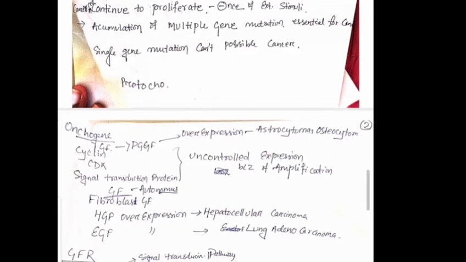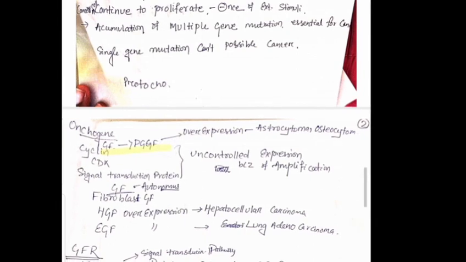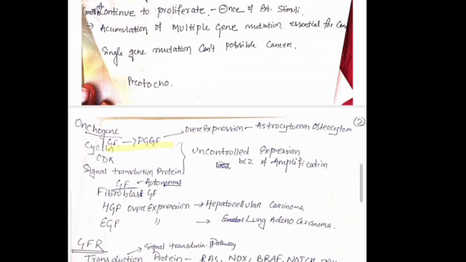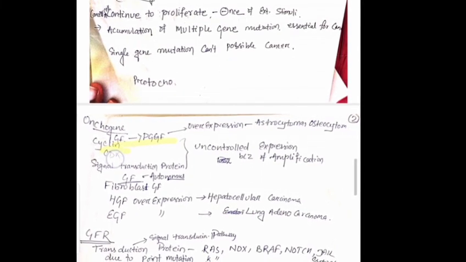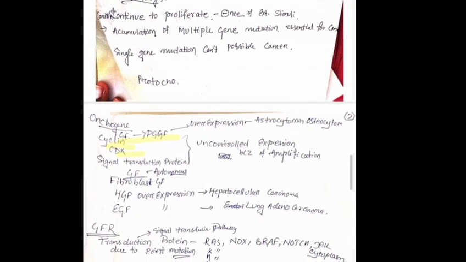Now we discuss examples of growth factors. Examples of growth factors are PDGF, platelet-derived growth factor, cyclin and CDK. But when the oncogene produces oncoprotein, this growth factor is not required; the oncoprotein itself acts as a growth factor. So what is an example of a growth factor receptor? If the hepatocellular growth factor is overactive, it leads to hepatocellular carcinoma.